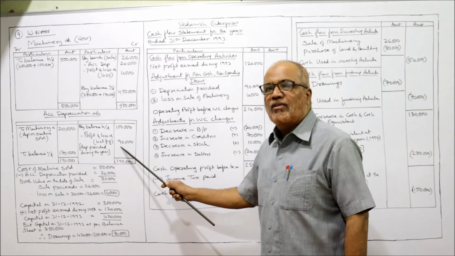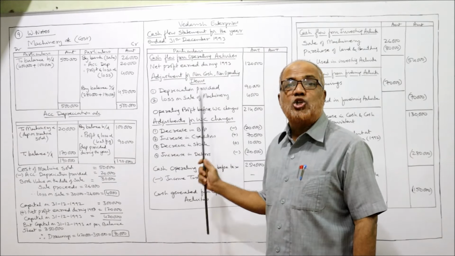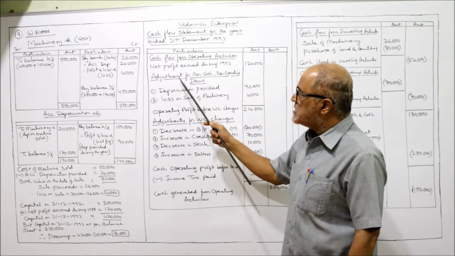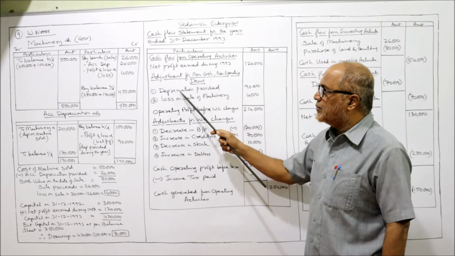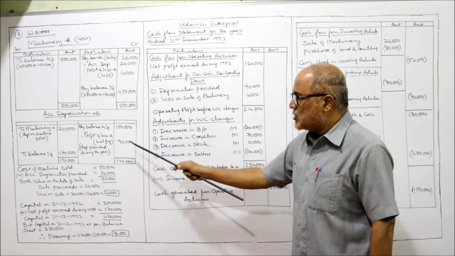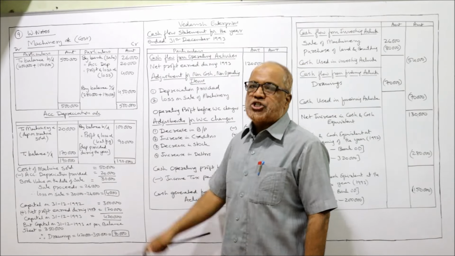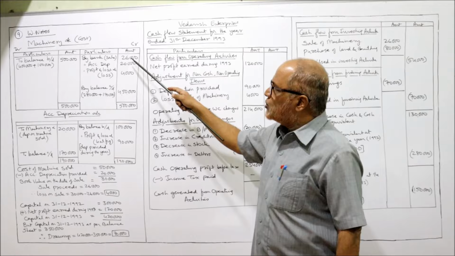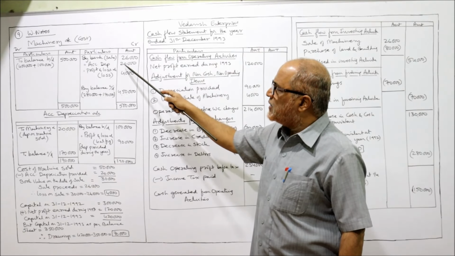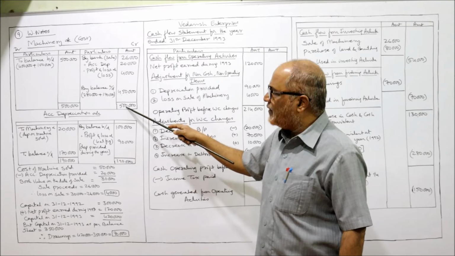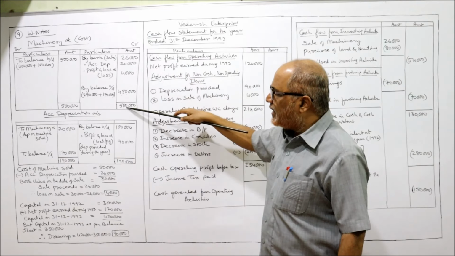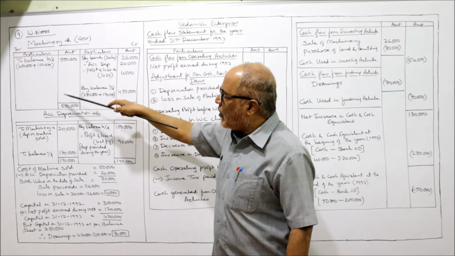This depreciation will be taken in operating activities as a non-cash item. So here you can see the adjustment for non-cash, non-operating items. Depreciation provided 90,000 will appear here. Now the machinery account. Machinery account credit side: 26,000 plus 4,000 is 30,000, plus 20,000 is 50,000, plus 4 lakh 50,000, 5 lakh. So on the credit side I am getting 5 lakh. Debit side already has 5 lakh rupees.